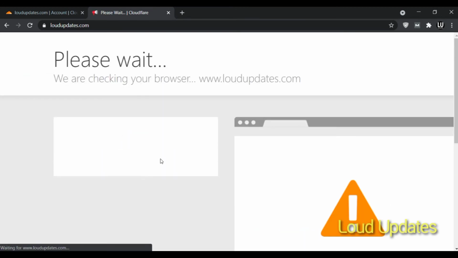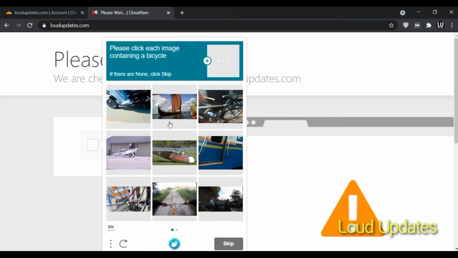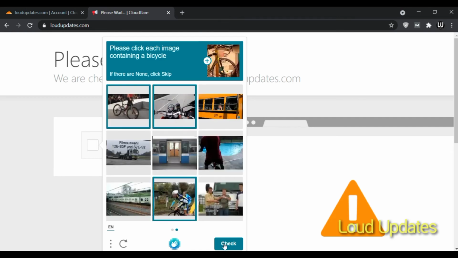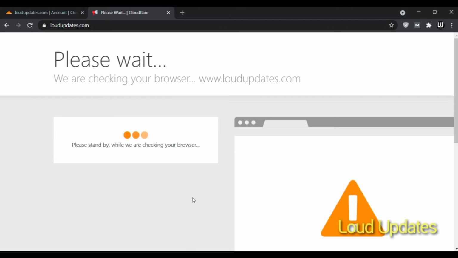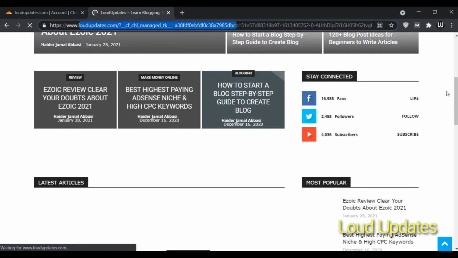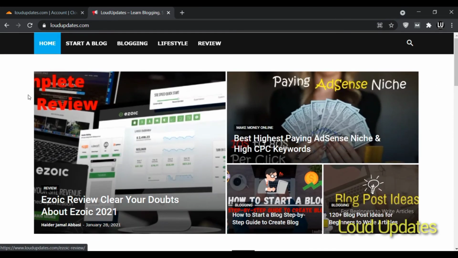If you enable this, visitors may not like it, so they will press the back button. I recommend you just select medium or high, according to your needs. Once a visitor fills in this form, they will visit our website. By doing this, you can easily protect your website from bot traffic and different types of harmful traffic. Here you can see we fill out the challenge and then we visit our website.